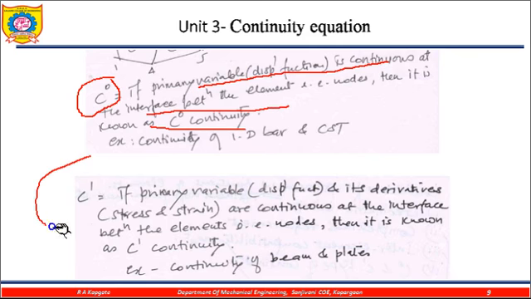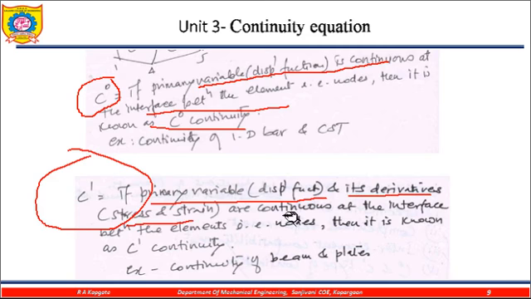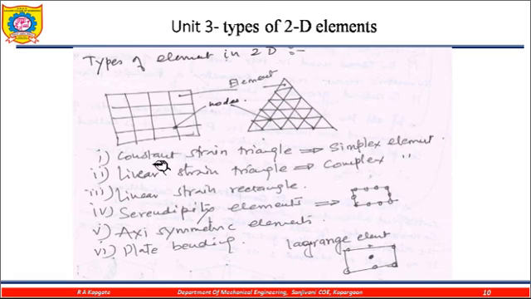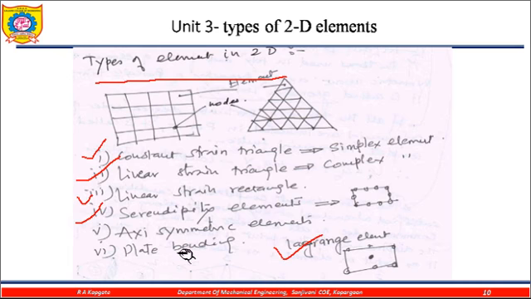While C1 continuity means that the primary variable, that is the displacement function, and its derivative, that is the stress and strains, are continuous at the interface between the elements. So this is the C1 continuity. Now the last point but not least: types of elements in 2D. First the constant strain triangle, then the linear strain triangle, then the linear strain rectangle, the serendipity element, and the Lagrangian element. These are the important ones, these two are not that important.